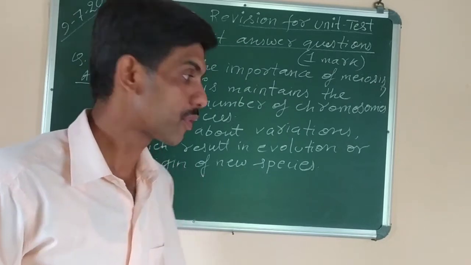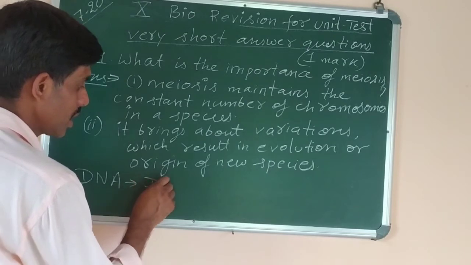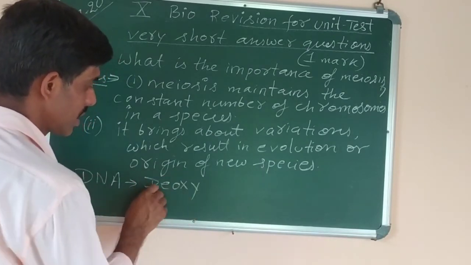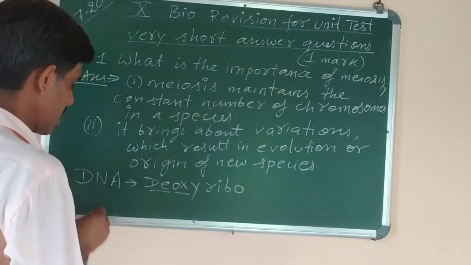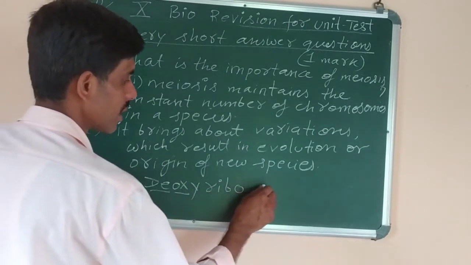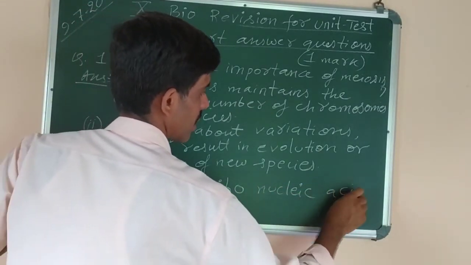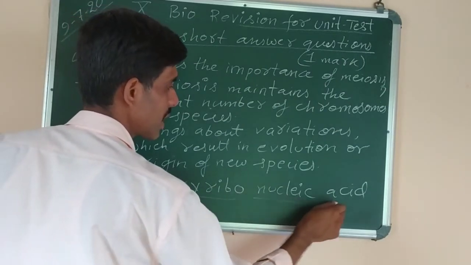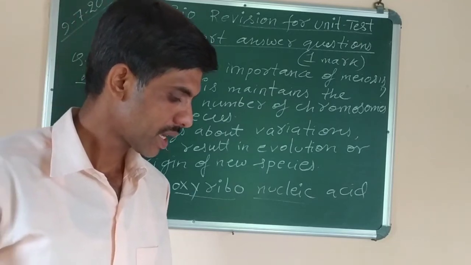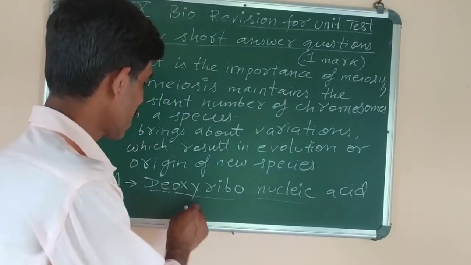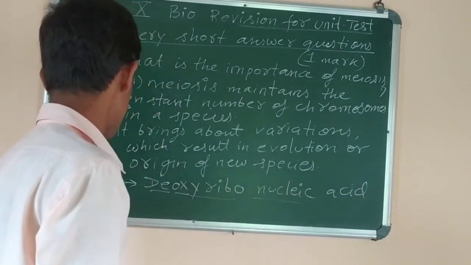Expand DNA. Full form of DNA you should know. Write and practice it. DNA stands for deoxyribonucleic acid. D-e-o-x-y-r-i-b-o, N for nucleic, A for acid. Deoxyribonucleic acid. So DNA stands for deoxyribonucleic acid. Deoxy you can write as 1, ribonucleic you can write as next, and acid as 1.